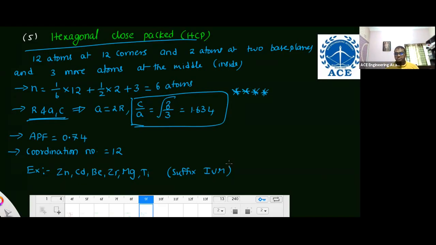Okay, now 1 question is over. Next is crystallographic directions. They may not ask for a diagram. In the paper, they may not draw the diagram either in the question or in the answer. But there may be a chance to ask a question from the Miller indices. Either they will give you a diagram or otherwise plain fractions, and they will ask you what the Miller indices are.